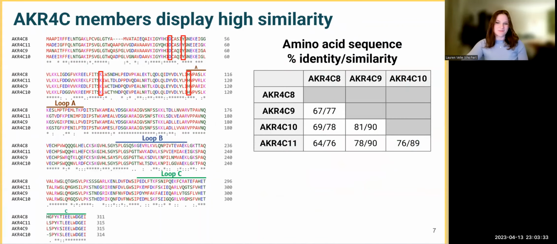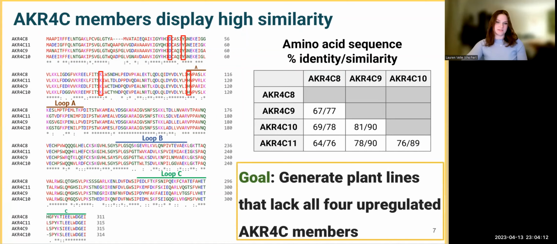An important characteristic of these proteins is the high degree of similarity shared within the subfamily. Here's an alignment of all four members where I've highlighted the structures important for substrate binding and catalytic activity. And we can see that there is at least some degree of conservation even in the divergent loop structures that are important for substrate binding. The similarity ranges from 60 to 80%, depending on what you're comparing. So these members of the AKR4C subfamily have very similar sequences and are known to react with a broad range of substrates. So it's likely that they exhibit redundancy in some functions. In order to observe any potential phenotypic differences, it's necessary to knock out all four of these proteins.